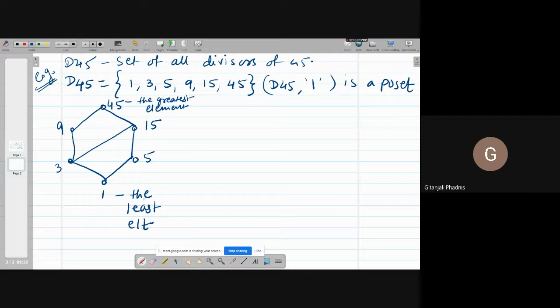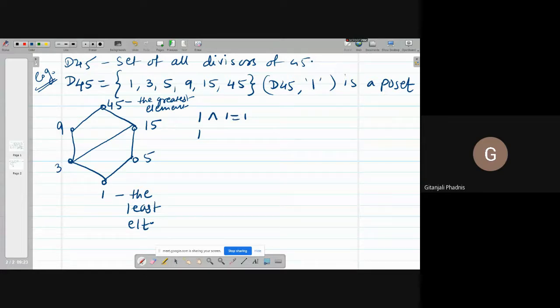If you take meet of the least element with any element, you will get the answer as the least element. Meet of the least element and any element of D45 will give you the least element.